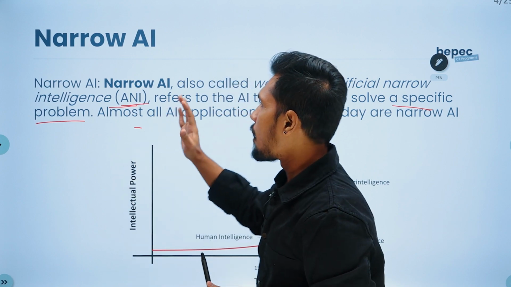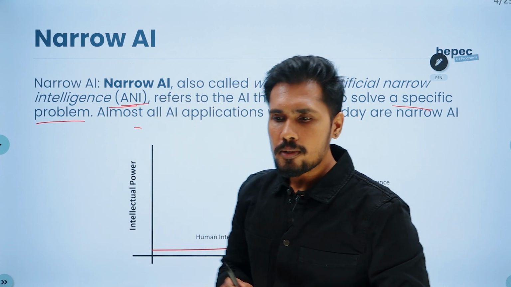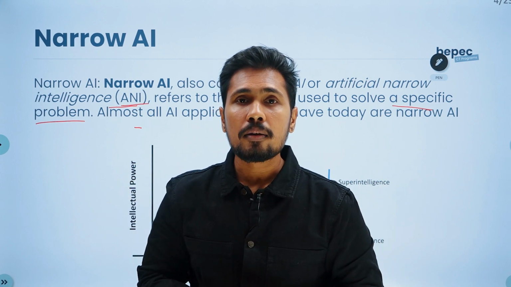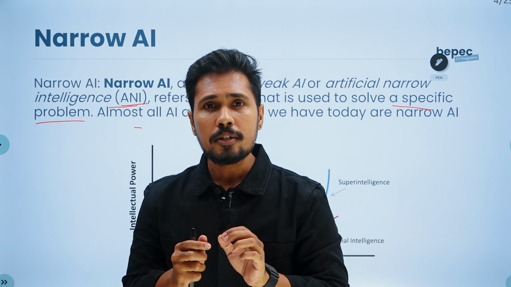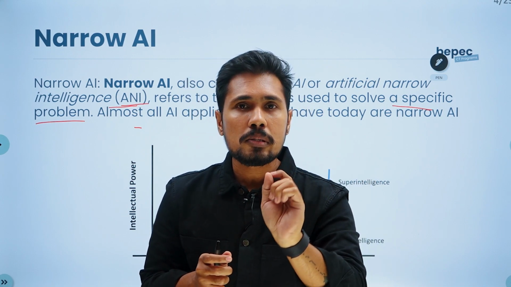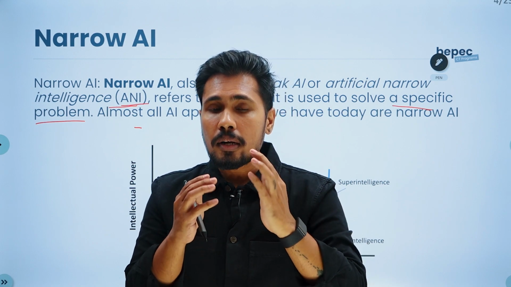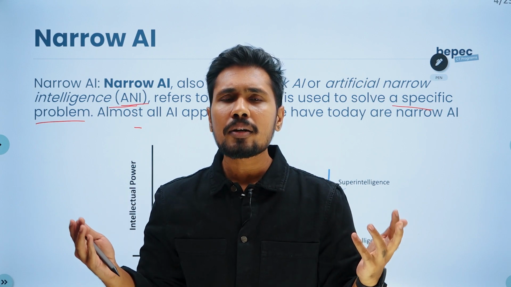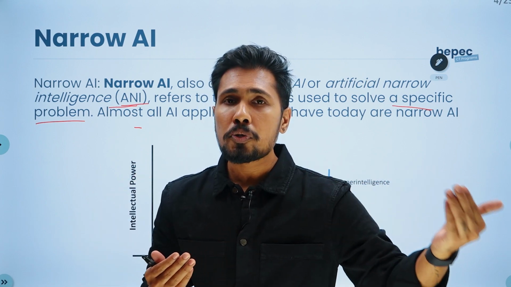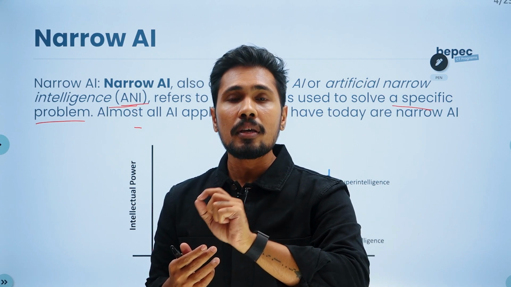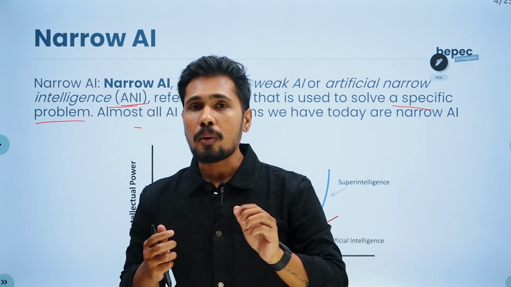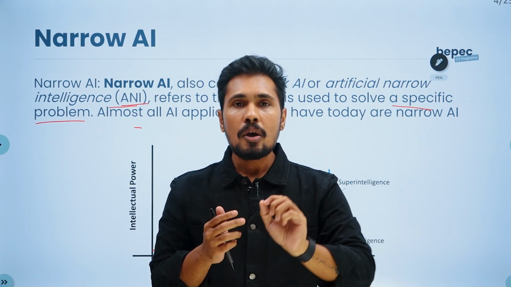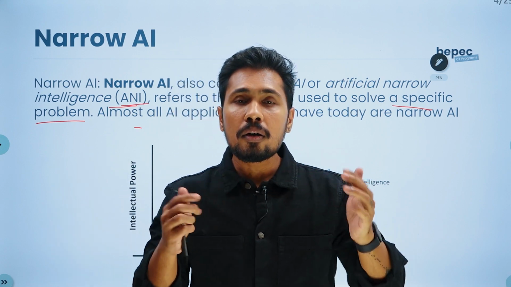Then what is ANI, or artificial narrow intelligence? If I teach my machine A for umbrella, the AI bot can learn it. That's the reason, even with ChatGPT, people say the facts you are searching for may not be right. Why? Because ChatGPT is trained on various internet content, and there is no guarantee that it's going to be true. That's why ChatGPT can even give us wrong answers. It is learning through the data. It does not have the rationality to think and to act, so it can only learn what you are feeding it.